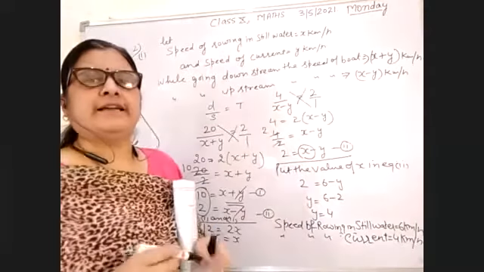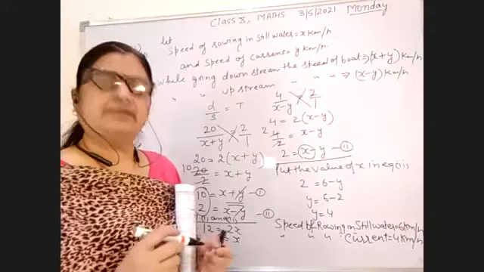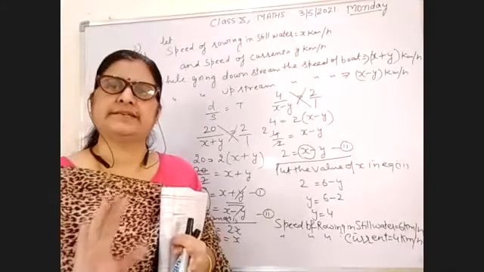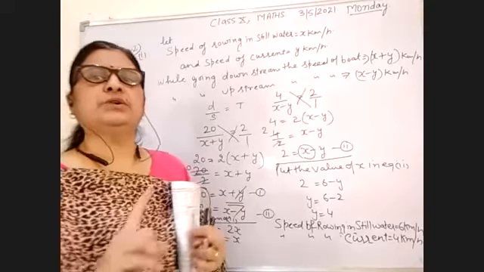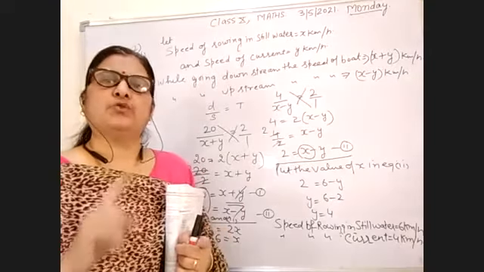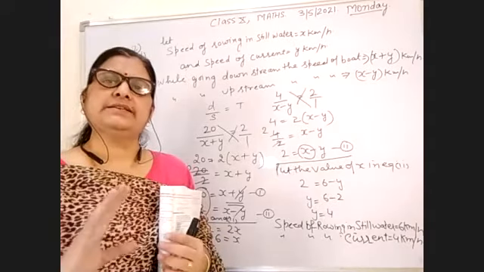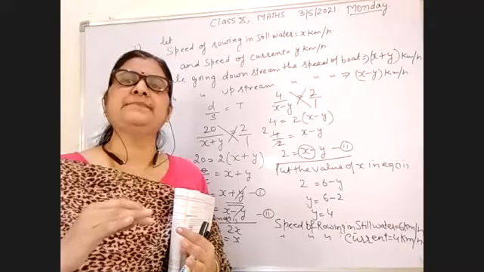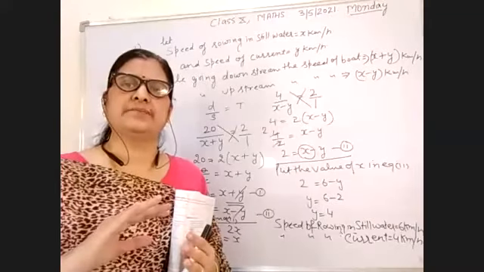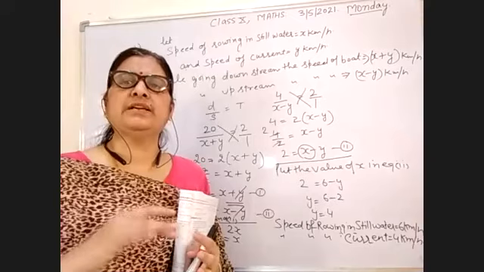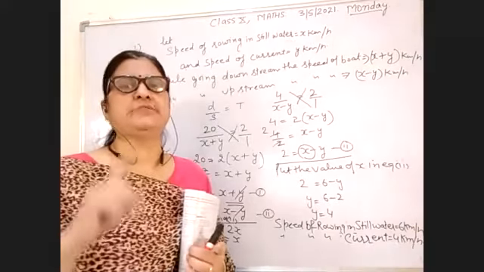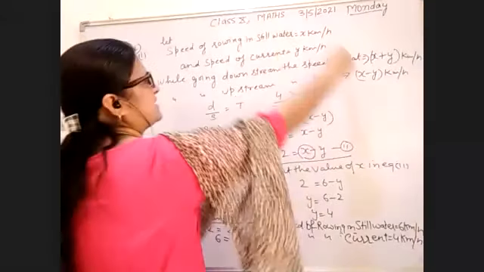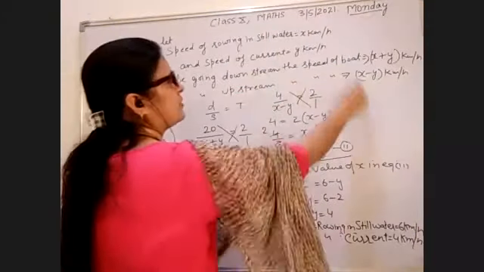Okay. Again, I am telling you the same things. You note down, please. First, the moving water is called the stream. And when the boat is moving along the stream, it is called the downstream. And when the boat is moving in the opposite direction of the stream, it is called the upstream. So when it goes in the opposite direction, it is called upstream, so x minus y.